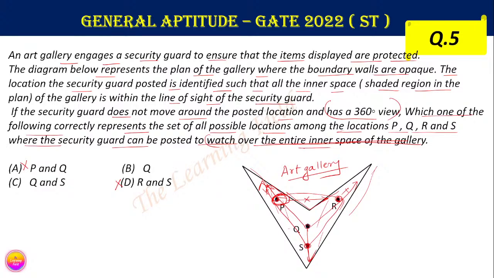So the correct answer is Q and S both. Only Q is not correct. These two positions, Q and S, are the possible locations where the security guards can be posted to watch over the entire inner space of the art gallery. So the correct answer is option Q and S. Option C is correct here.